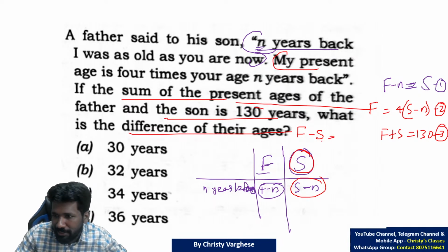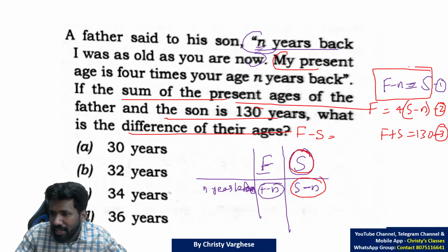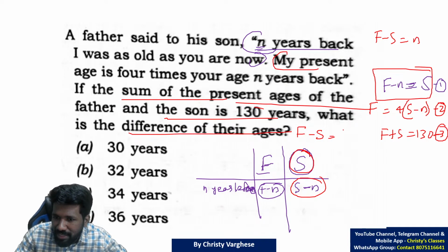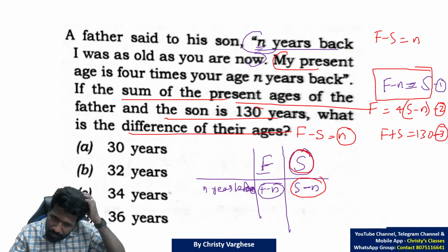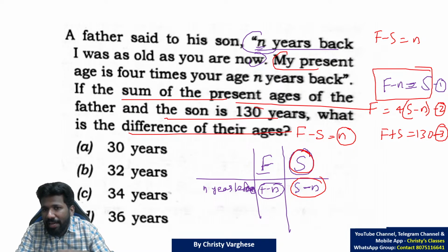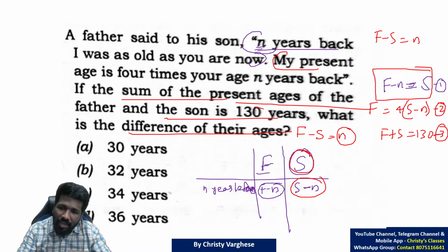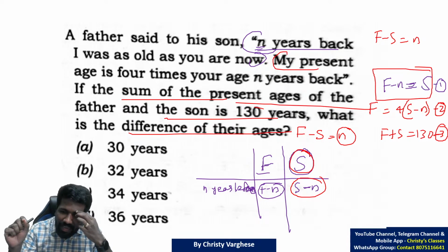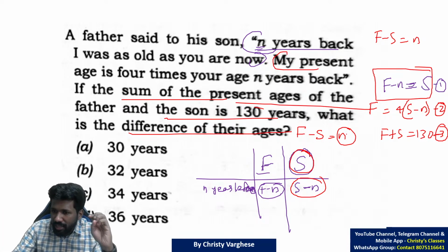If you look at this equation, F minus N is S. If you rearrange it, you get F minus S equal to N. That means F minus S and N are equal. The question is asking the difference of age, which is the same as the value of N. That means finding the value of N is enough to solve the question. Finding F and S separately is not needed.